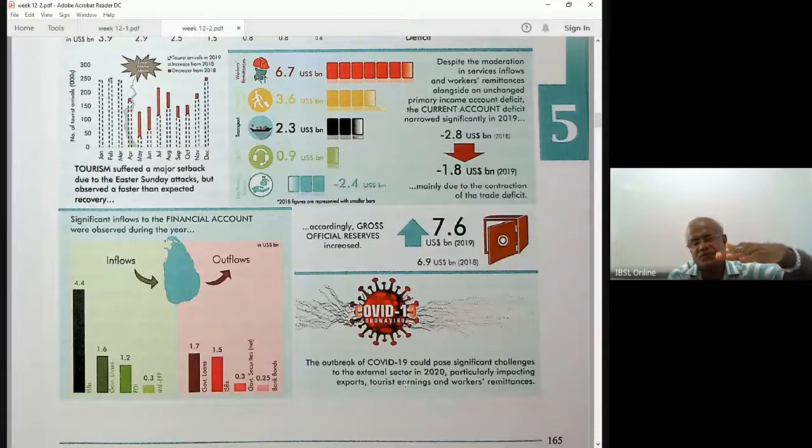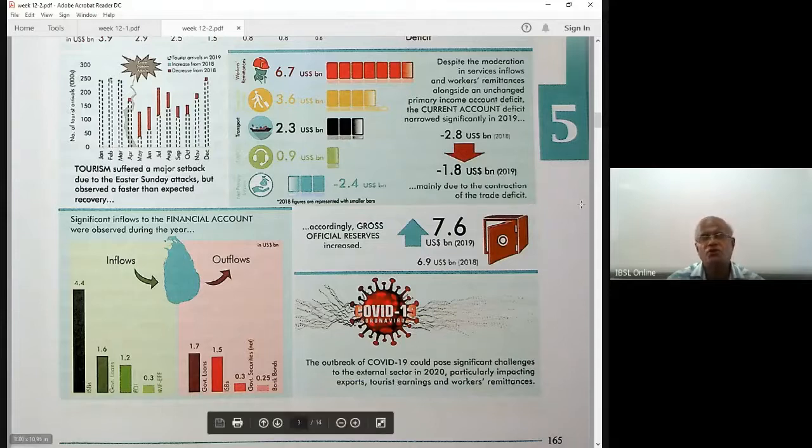Definitely exports, our exports, the inflow decreases. Outflow, the government put some cap. The government put some restriction on importation of unnecessary things, right? Please go through this, understand the impact of COVID on the balance of payment account.